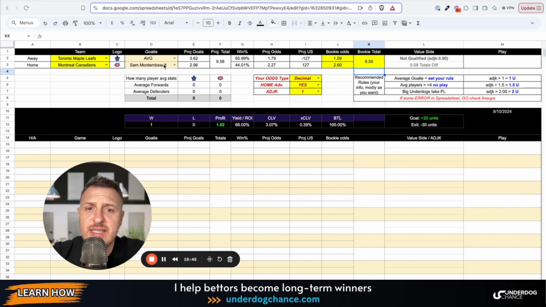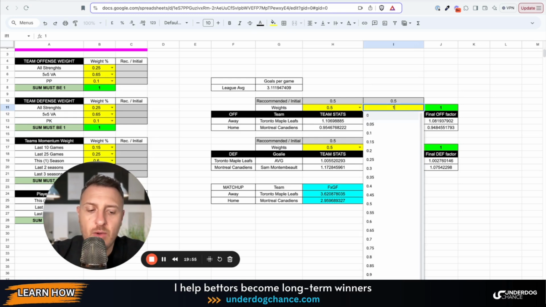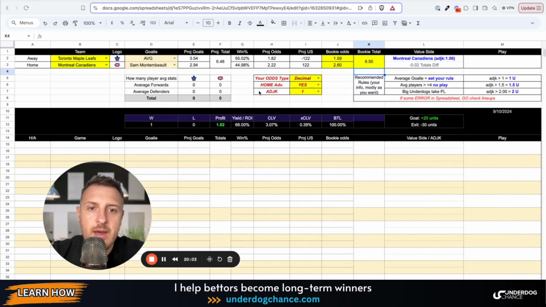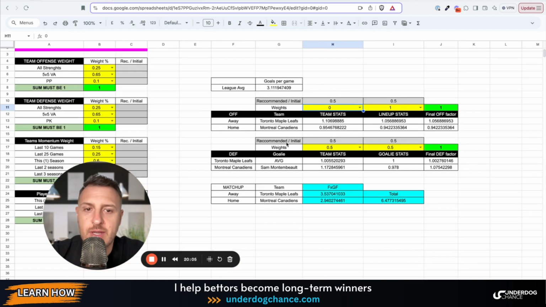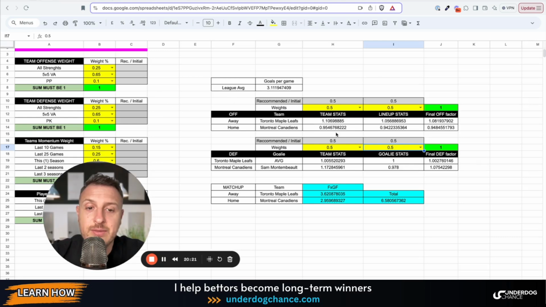Based on my projections, this is not a qualified bet. I have Montreal at 2.27, 2.6. So let's play with the betting model a little bit. I already checked all the lineups, and I will give lineups full strength, so full weight. And this will not change much. I will go back. Let's go with the goalie stats because we have Joseph Woll who is not qualified yet for this betting model.